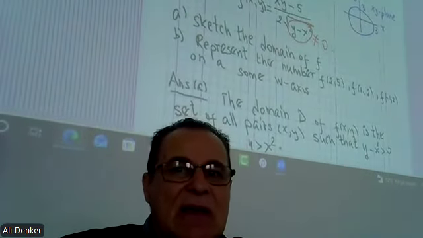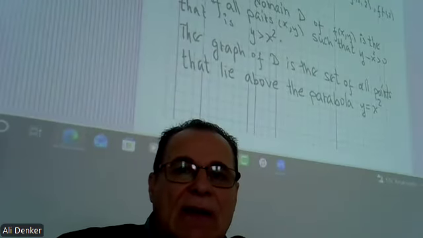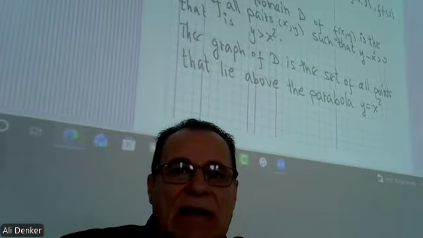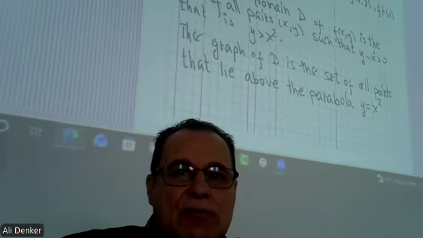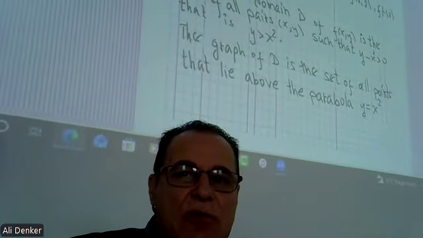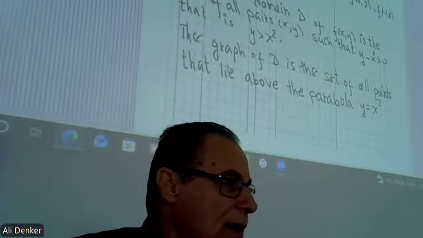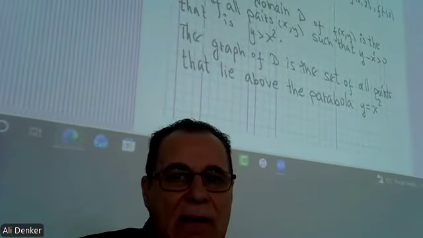So y minus x squared should be positive, never 0. That means y is greater than x squared, or x squared is less than y. So this is the domain.